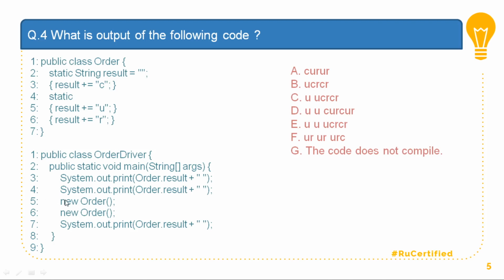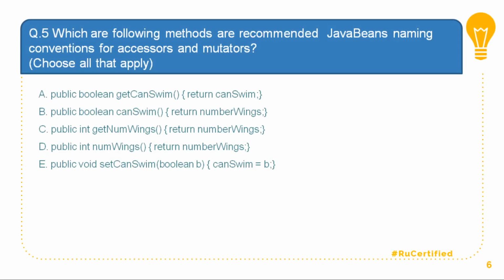Then I create object new order. Now as I told you, when I create object, static instance block will be called, and I have two static instance blocks. One is this and one is this. So U will be appended by CR, and it will be again by CR. So it will be U, U, UCR and CR. So this way, basically the answer for this would be option number E.